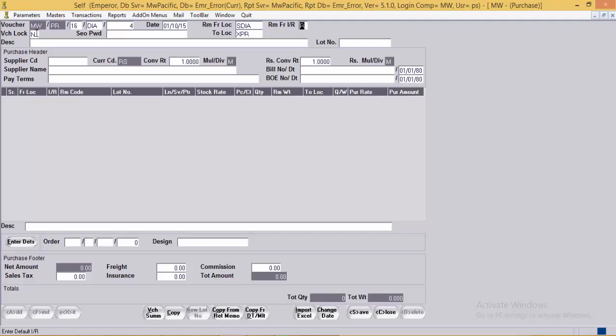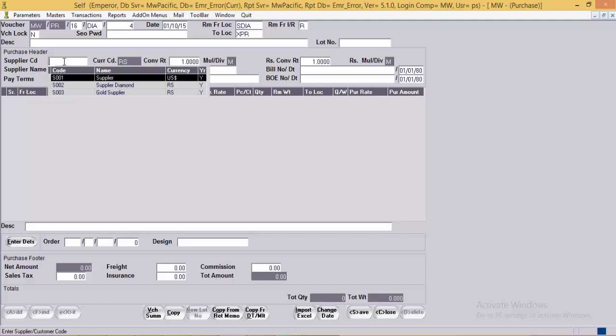Then the voucher lock yes/no option. If the user wants to lock the voucher, he can specify the value as yes, and to unlock this voucher the user can specify the SEO password if required, and the description for the voucher. Then the user has the option to specify the lot number for the stocks received. This is the default lot number which will be copied to the grid level transactions.